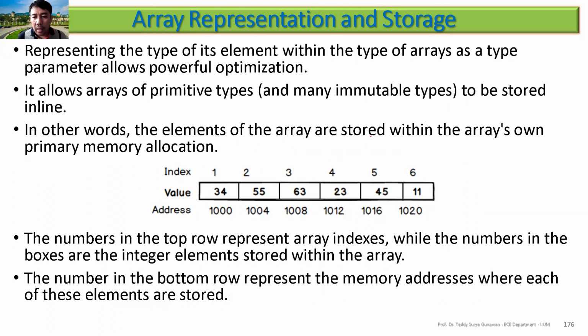The elements of the array are stored within the array's own primary memory allocation. So this is the index 1 to 6, for example. This is the value and this is the address. Why 1004? Because of 4 bytes. The integer, I think this one is integer 64, 32, 2 to the power of 4, 16, I think 16-bit. So that's why you can see the starting point is 1000, 1004, and so on.